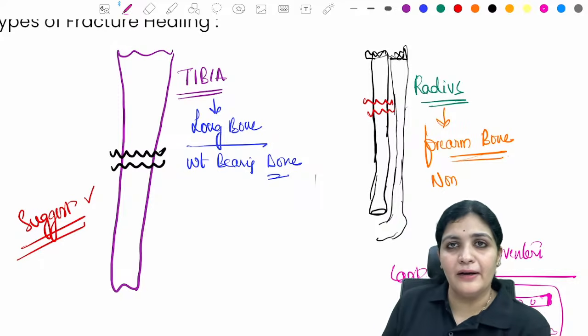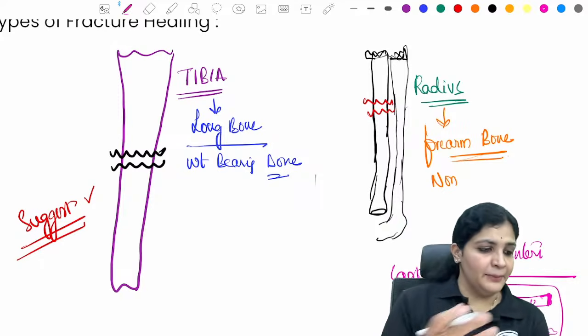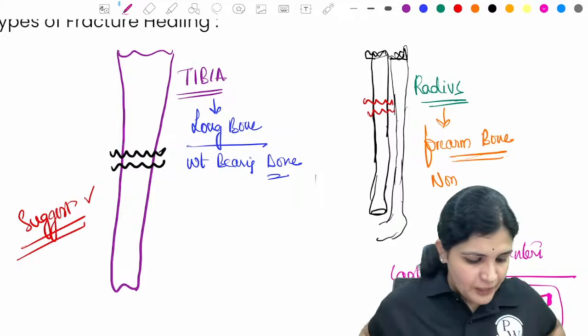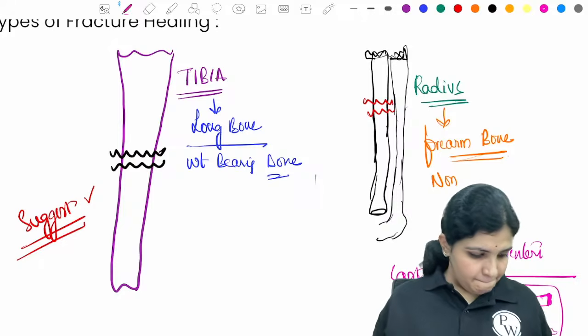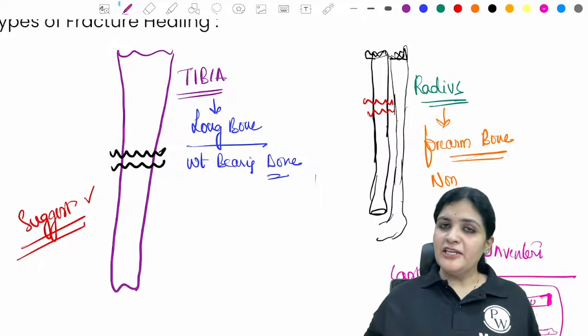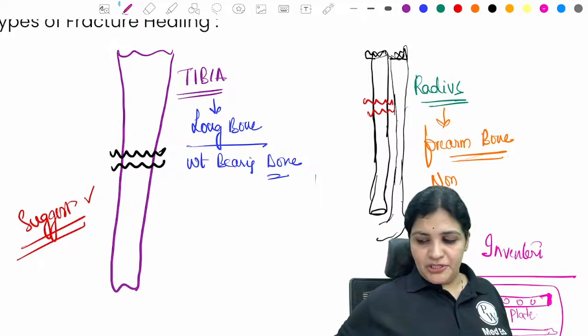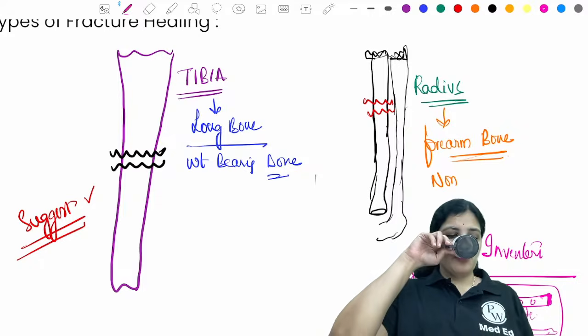So how do you suggest the treatment to the patients? That is my question. So plate for whom, nail for whom? So tibia, nail, or... yes, mobility should start after your soft callus formation. Yes, correct.